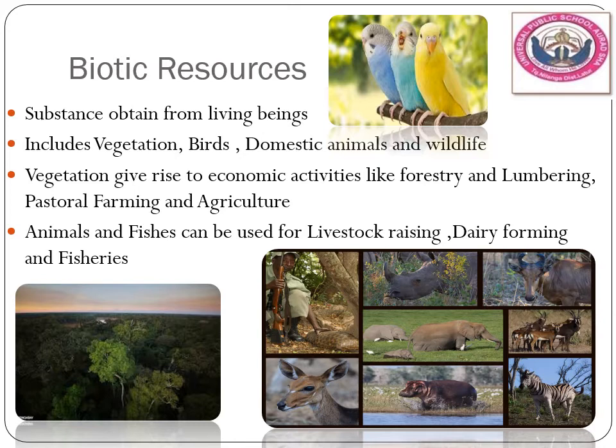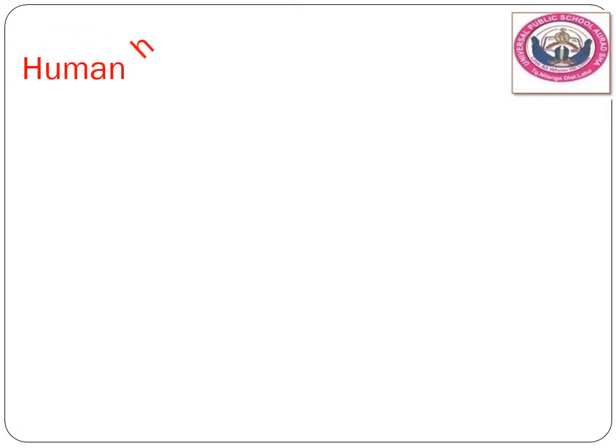So animals like goats and cows can be used for dairy farming. Then we can use fishes for fisheries, isn't it? Then birds like chickens for poultry farming. So like this, vegetation, animals and birds can be used as resources to give rise to economic activities.